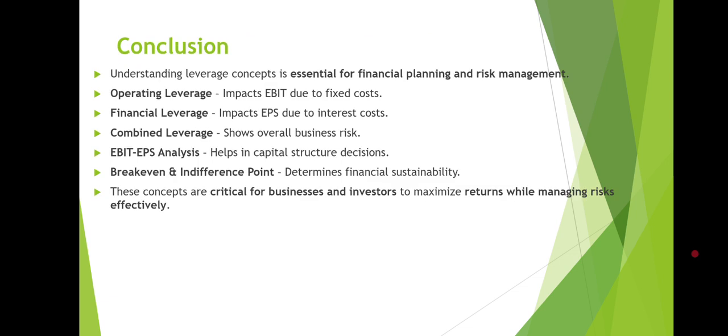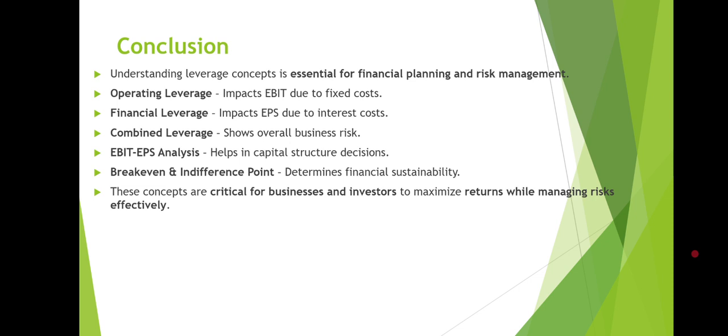So coming to the conclusion of these topics: understanding the leverage concepts is essential for financial planning and risk management. Operating leverage impacts the EBIT due to fixed cost, financial leverage impacts the EPS due to the interest cost, and combined leverage shows the overall business risk.